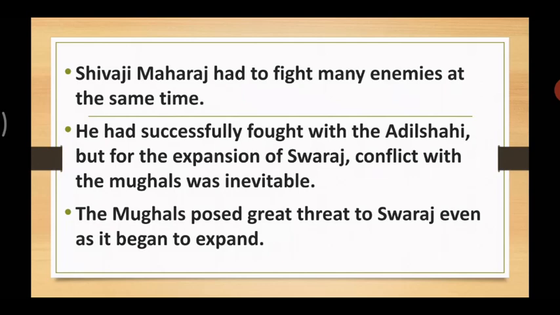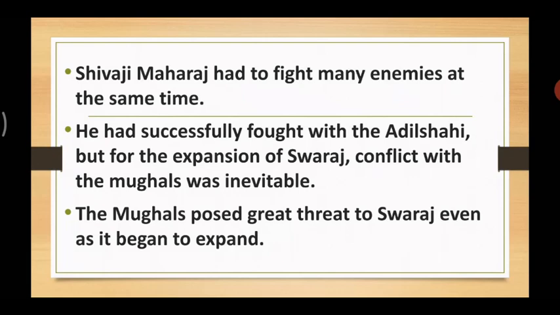So we already learned that so many enemies, the British, the Portuguese, the Siddhis, through Adil Shah, and also the Mughals, so many enemies, the Maratha king, that is, Shivaji Maharaj, had to fight.